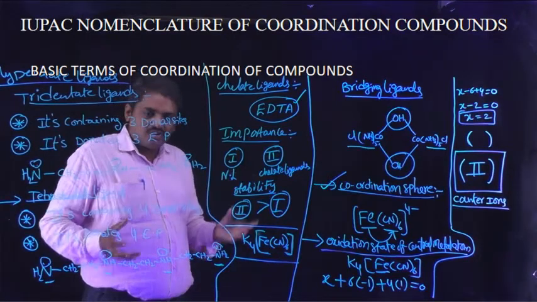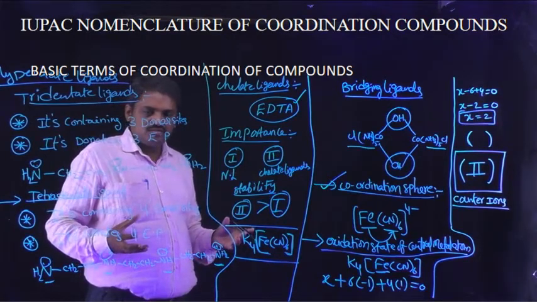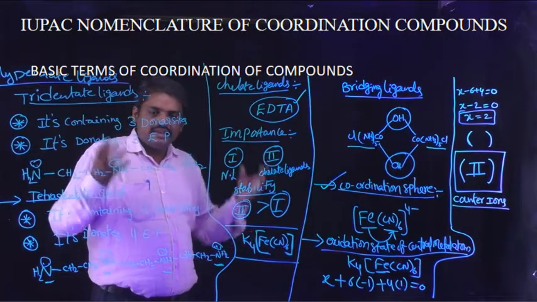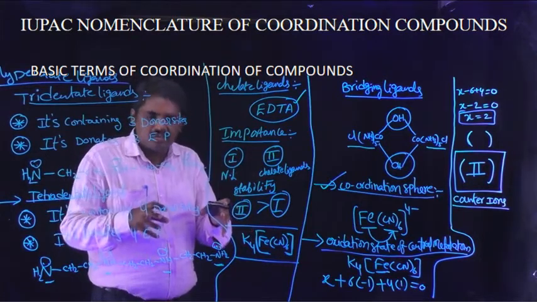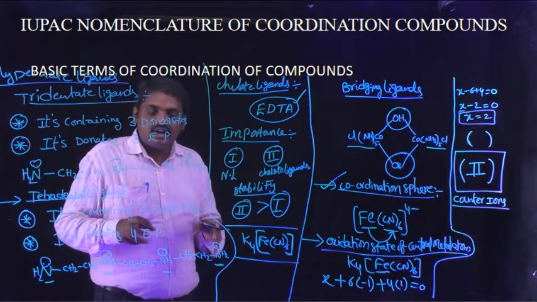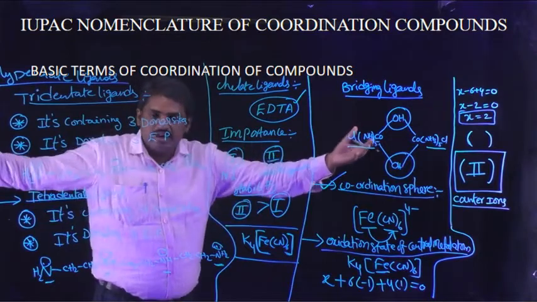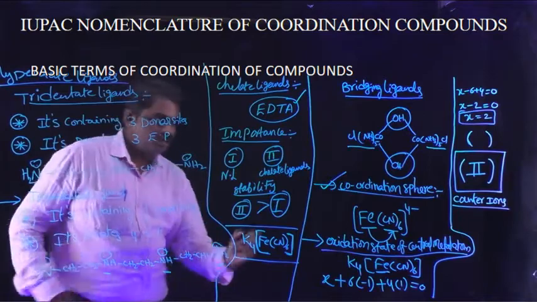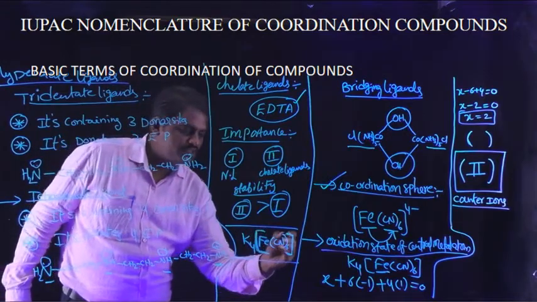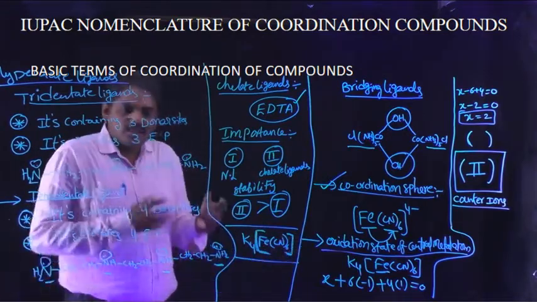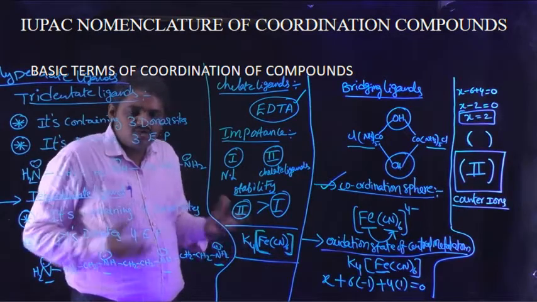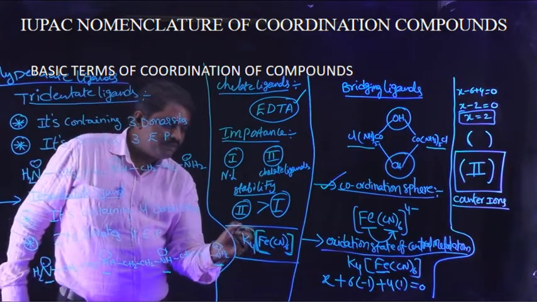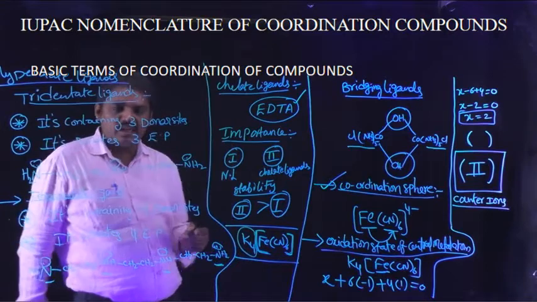In the given coordination compound, some positively charged ions are present outside of the coordination sphere. In this compound, this is the coordination sphere, and outside it, some positively charged ions are there.